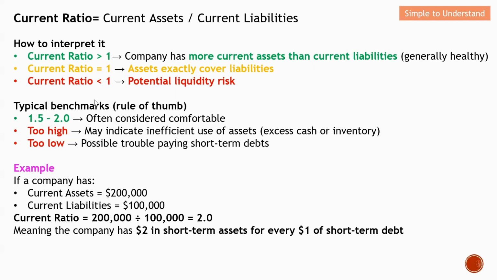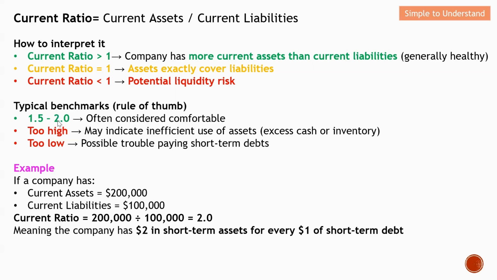Coming to the typical benchmark, these are basically the rules of thumb. For example, as I mentioned earlier, for the current ratio we want it to be bigger than 1. Typically, we want it to be 1.5 to 2. This is what we call a comfortable zone.